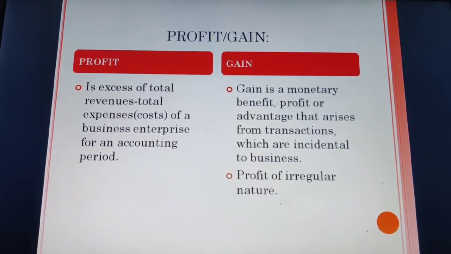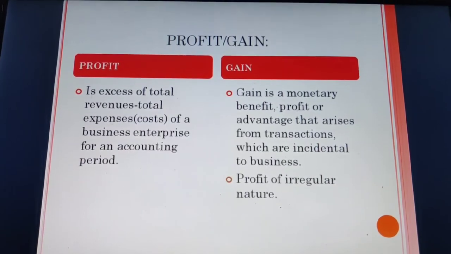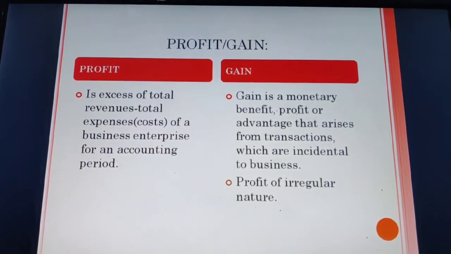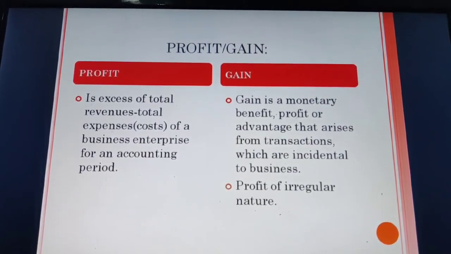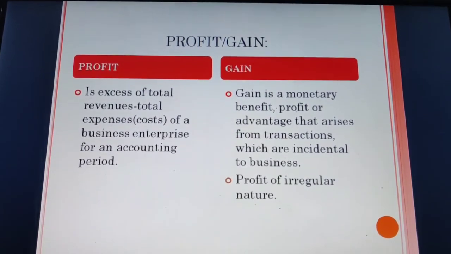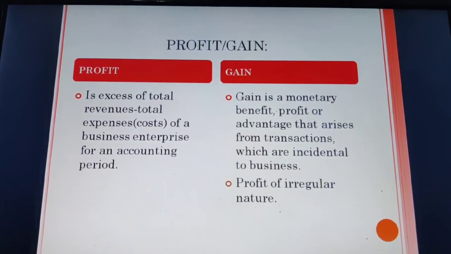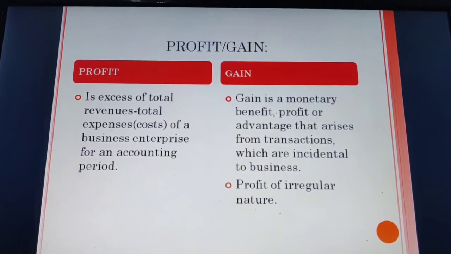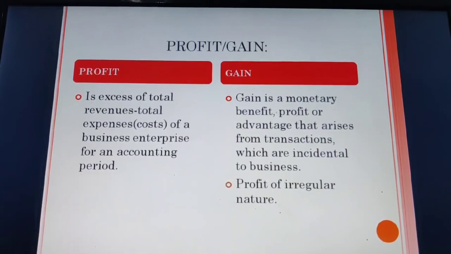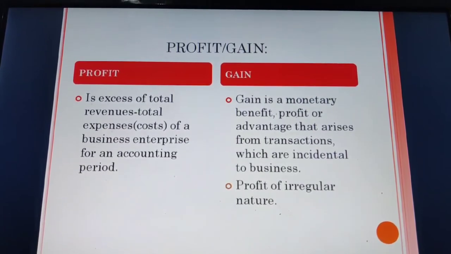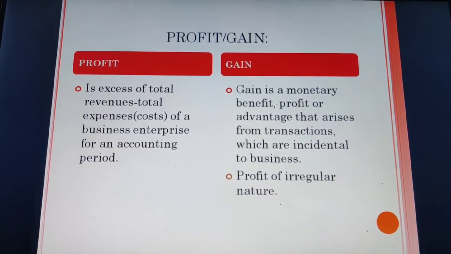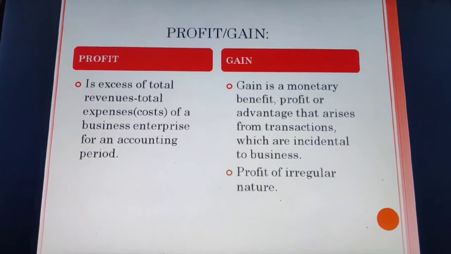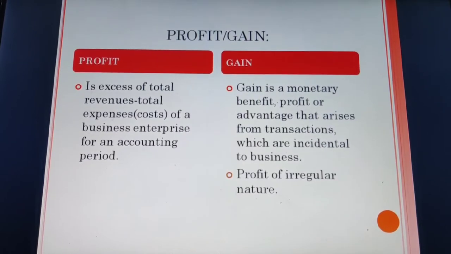Next, we are going to discuss profit or gain. We generally confuse these two terms. That is why we have taken a difference between them. Profit is the excess of total revenues. Mind my words, I'm using the word total. Total revenues minus total expenses of a business enterprise for an accounting period. However, gain is a monetary benefit, profit or advantage that arises from transactions which are incidental to business. That is a profit of irregular nature. It may happen this year, it may not happen next year. That is your gain.